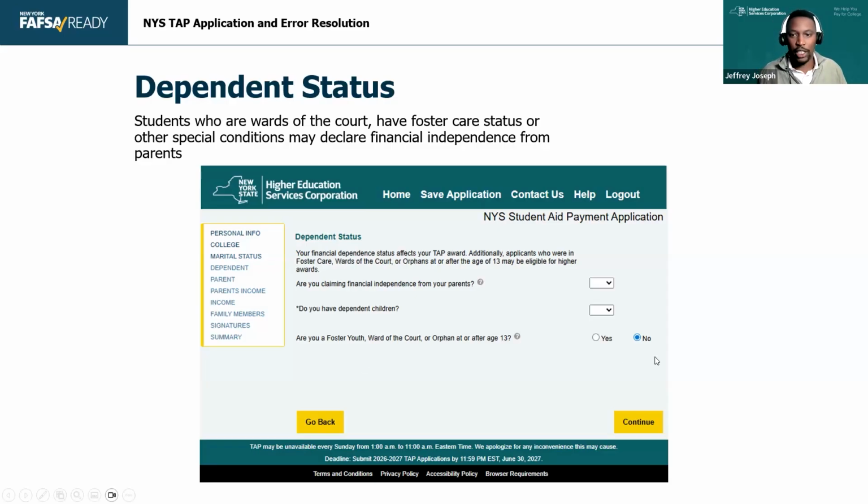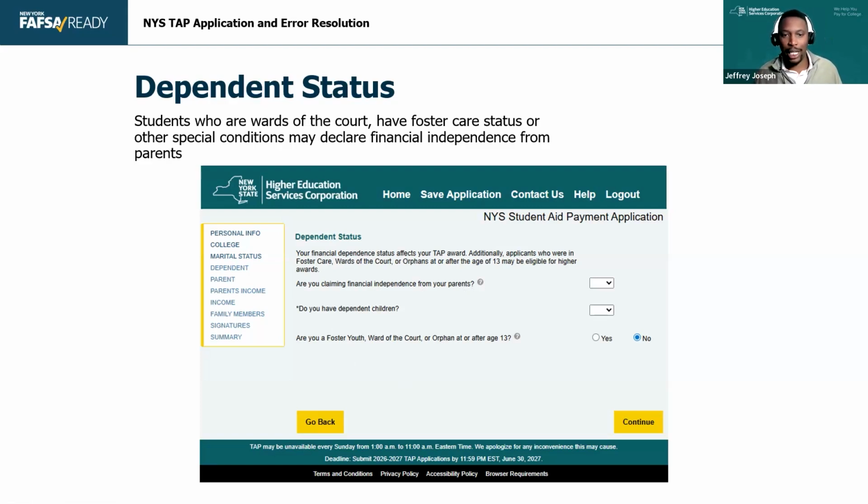For claiming independence, instead of a radio button, it is now a drop down. They have to select yes or no. Students who are claiming financial independence want to be independent that year. Students who are dependent students should enter no, I'm not claiming financial independence. Another thing we add is, do you have dependent children? Sometimes a student has dependent children, but due to how they're tax filing, you may not see them. So this is a way for them to indicate that they have dependent children, and then they'll have to prove that to us with tax and finance later on. This last question is, are you a foster youth, ward of the court, or orphan after 13?